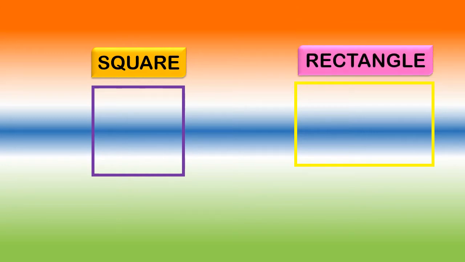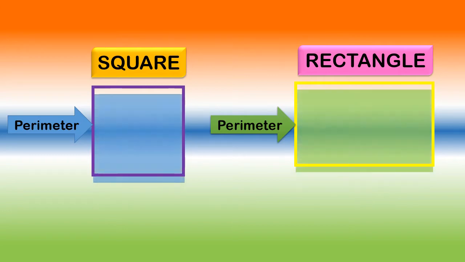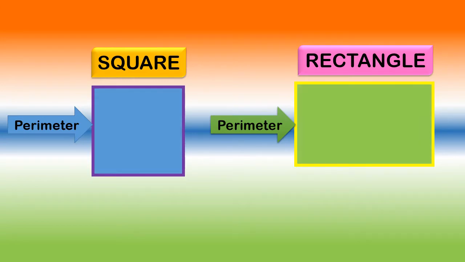Children, tell me, what are these shapes called? What are the names of these shapes? Yes, the first one is a square and the second one is a rectangle. Now tell me, what do we call the boundary of these figures? Yes, the boundary is known as its perimeter. And what is the portion in between? What is the colored portion in these two figures? Yes, it is known as the area.